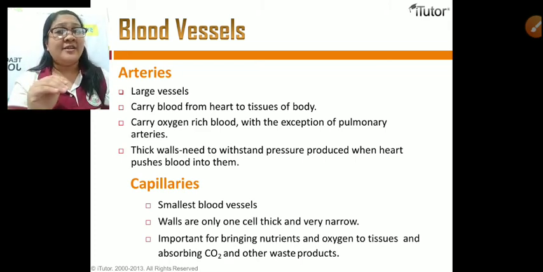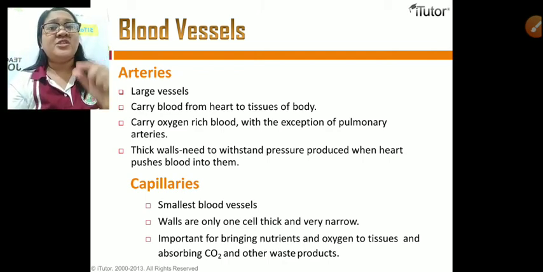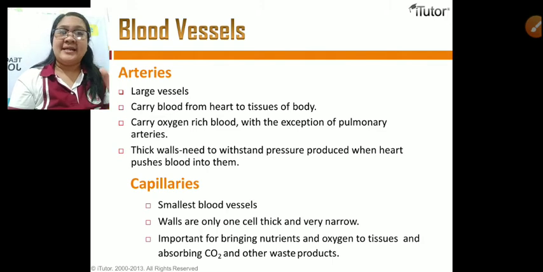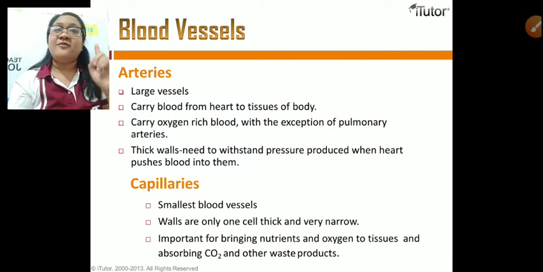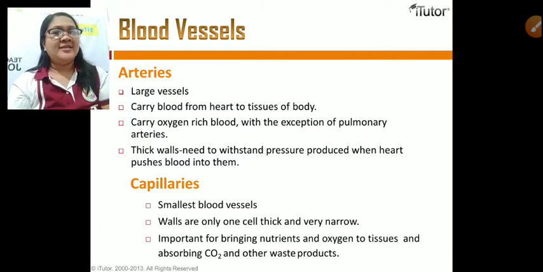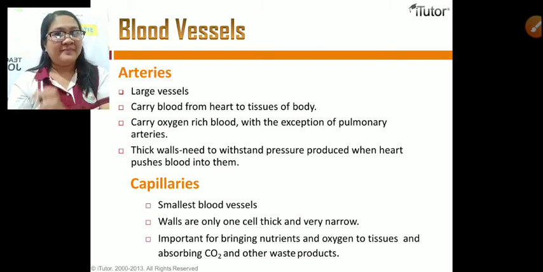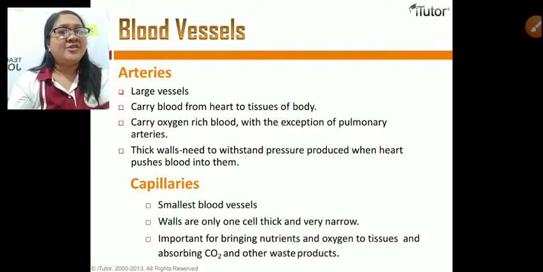Because the pulmonary artery is the only artery that carries deoxygenated blood from the right ventricle to the lungs. Siya ang nag-carry sang deoxygenated blood halin sa aton nga right ventricle pakadto sa lungs for oxygenation. Okay, arteries have thick walls needed to withstand the pressure produced when the heart pushes blood to them. So that is the work of our arteries. It carries oxygen-rich blood.